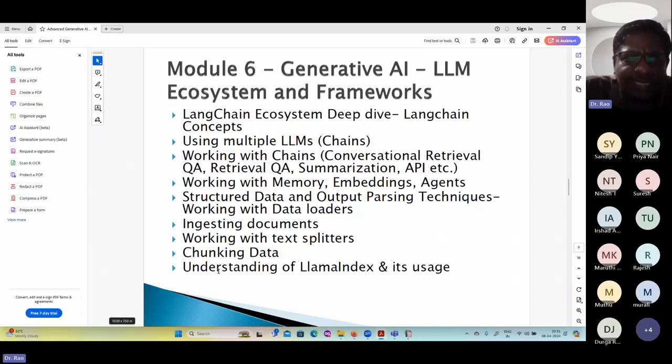All those things will be taught in module number 6, and very exhaustive practicals will be there. And we are going to use LlamaIndex. LlamaIndex in the sense, take an example, as I told you, the system doesn't know English, the system doesn't know anything. But there is some framework called the AYA framework available, which can convert any type of language to any other language. For example, I want to ask in English, and the system should give me a reply in German. The system knows all these things, but how will it know? There should be a faster way of converting the data from English to German. There should be some mapping.